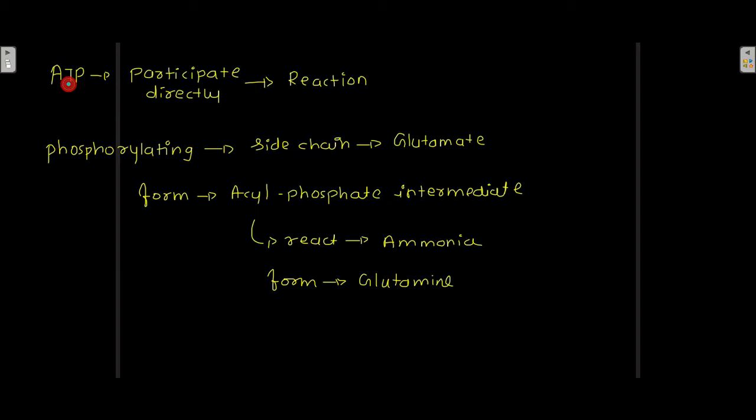Now ATP participates directly in this reaction. Okay, how does it participate? It directly phosphorylates the side chain of the glutamate, and phosphorylation of the side chain of glutamate results in the formation of an acyl phosphate intermediate, and then this acyl phosphate intermediate reacts with ammonia to form glutamine. Okay, so that is how the glutamate is converted into glutamine by phosphorylating its side chain.